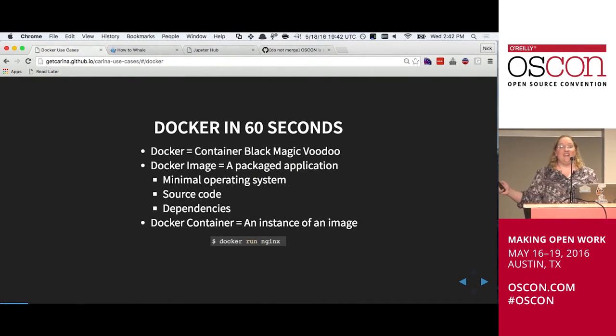So this is my Docker in 60 seconds, just for anybody who doesn't know what it's all about or is just nodding their head but really going, I don't know what Docker is. It's container black magic voodoo as far as what you need to know in order to understand what we're chatting about here. I am not a Docker guru, but the way I think about it is I have an application. Let's say I have a Python app and I want to deploy it. Normally I'd go, okay, sure. I've got a server somewhere up in the cloud or under my desk, whatever, SSH into it, copy up all my files, apt-get install a couple different things, pip, whatever, and then a magic command to run it.